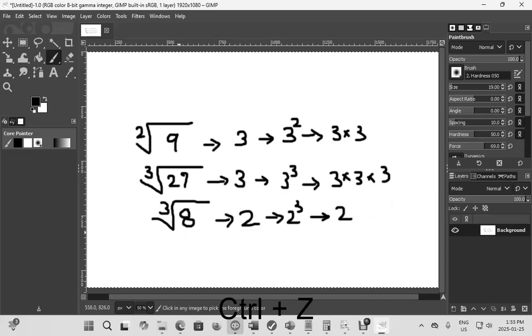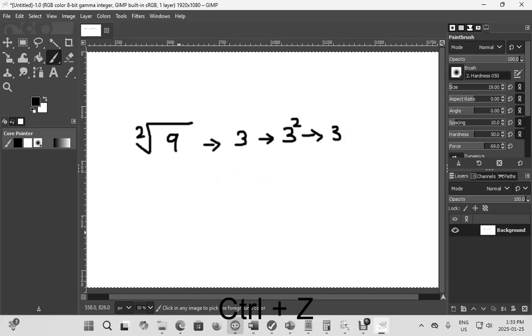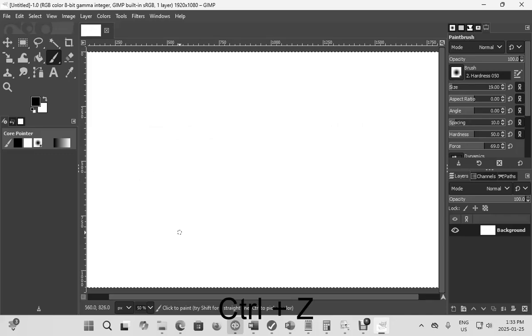Radicals do have many applications, and we're going to explore some of them. However, before we do, let's talk about the product and the quotient rule for radicals.